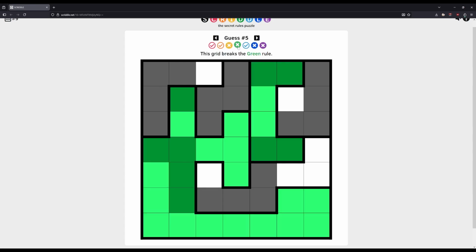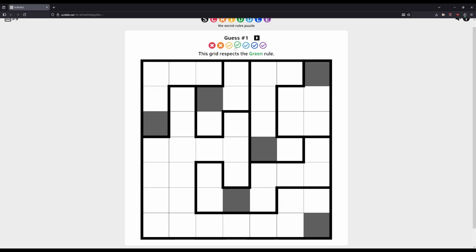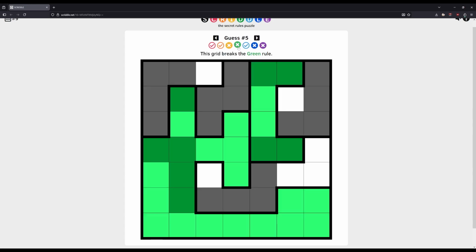This one, did we know what green was? Oh no, we did respect green initially, but then we've never respected it since. So what was green's problem here? Green is the one that we think is contiguous. Yeah, so that makes sense. We knew we'd broken that rule. Indigo's still bad, and still bad for the reasons we thought it would be. But this is really weird. Unless red isn't what we think it is, and now we've broken a new rule.